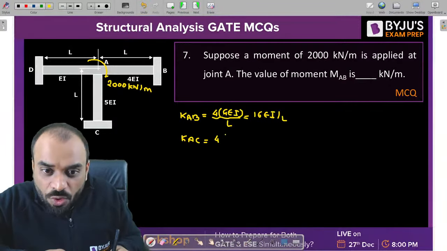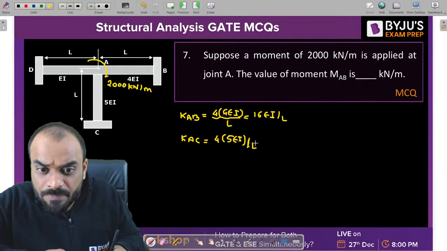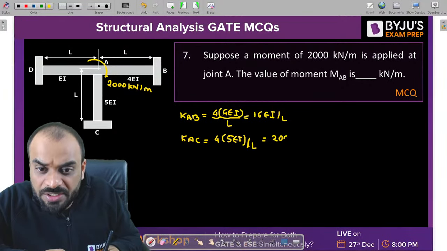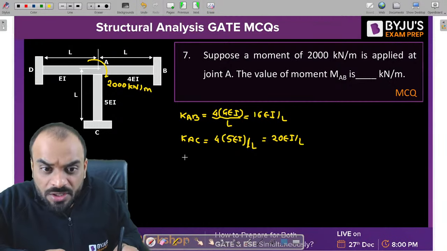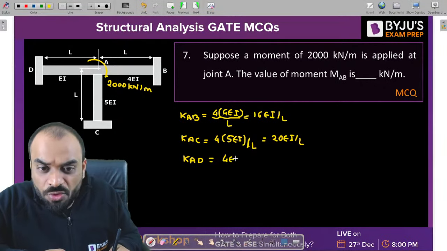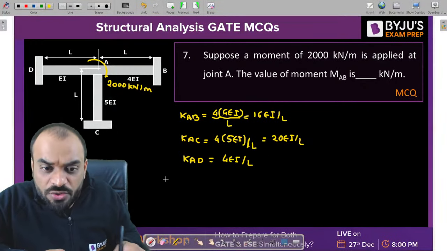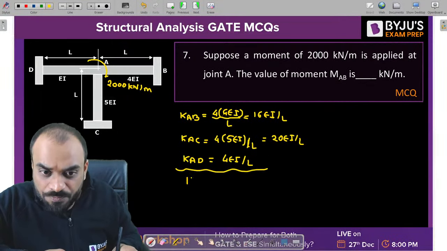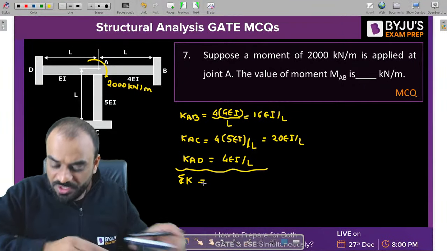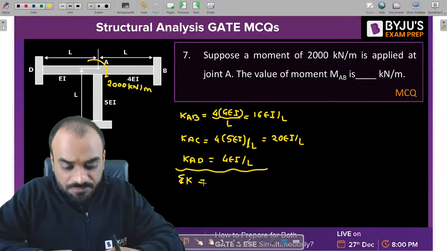So 4 into 5 EI divided by L, so this value will be 20 EI by L. Next value is KAD, which is equal to 4 EI by L. Now let's add all the values to get the summation K value. Summation K. Okay, Rishabh, 800. We will check it out.